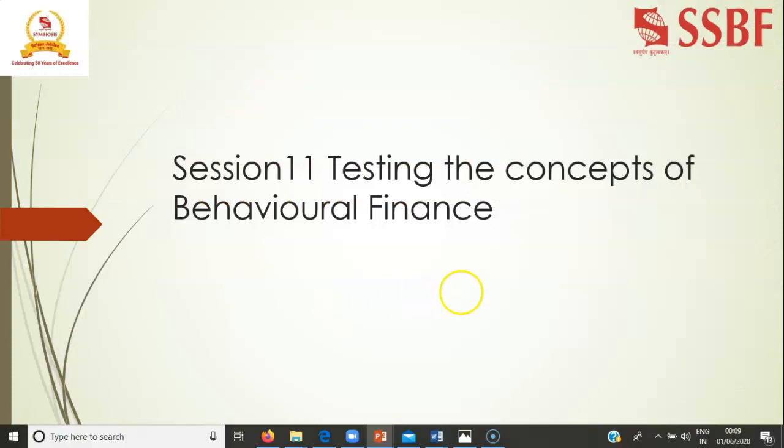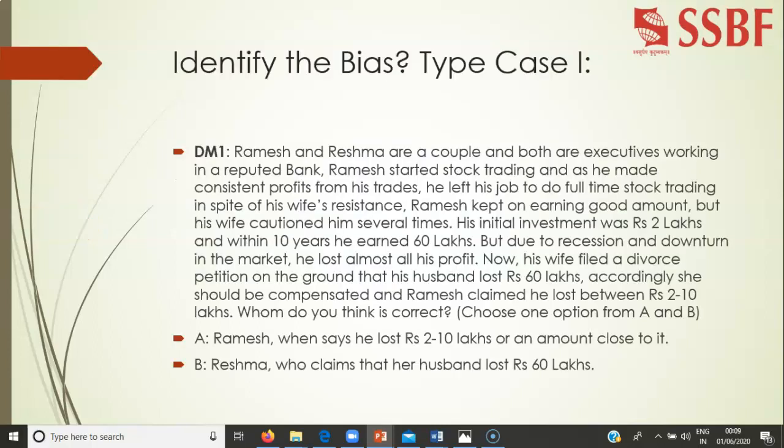So testing the concepts of behavioral finance, I'll do it by taking an example of mental accounting. Let us say one example: identify the bias in case one. Ramesh and Resma are a couple and both are executives working in a reputed bank.